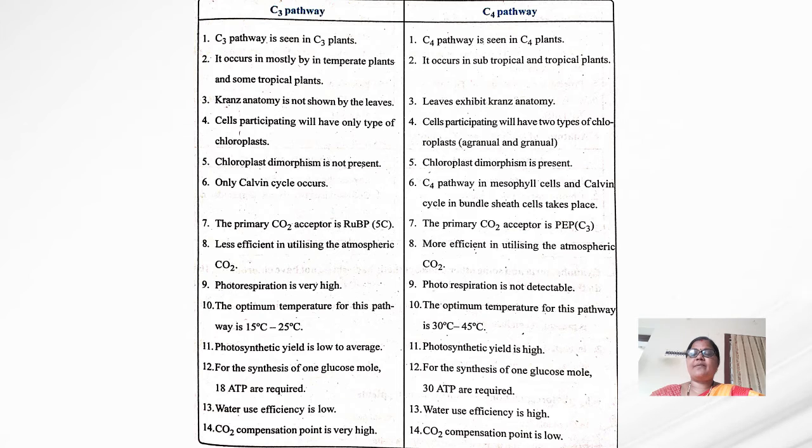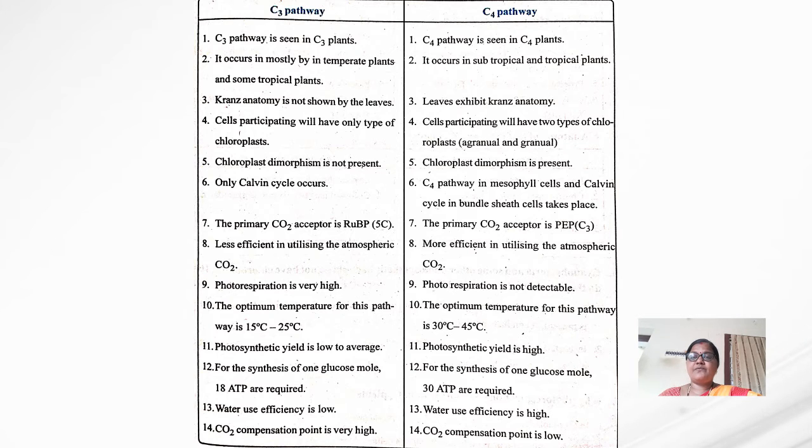In the C3 pathway, photorespiration is very high, and in the C4 pathway, photorespiration is not detectable. In the C3 pathway, the optimum temperature is 15 to 25 degrees centigrade.